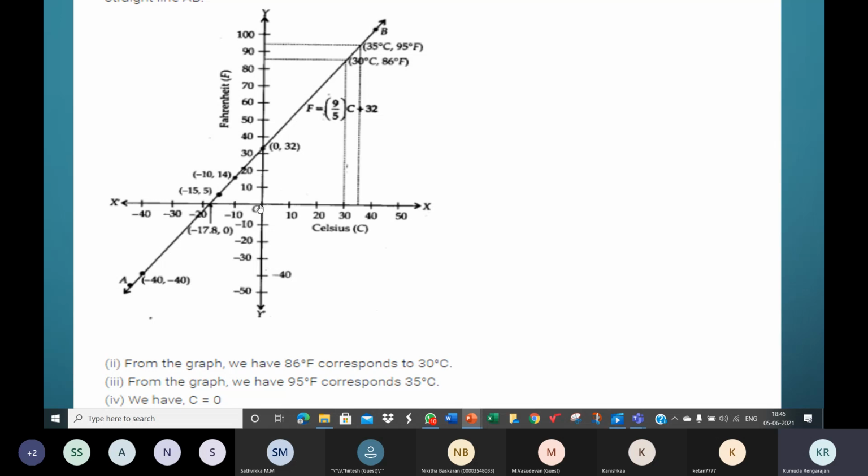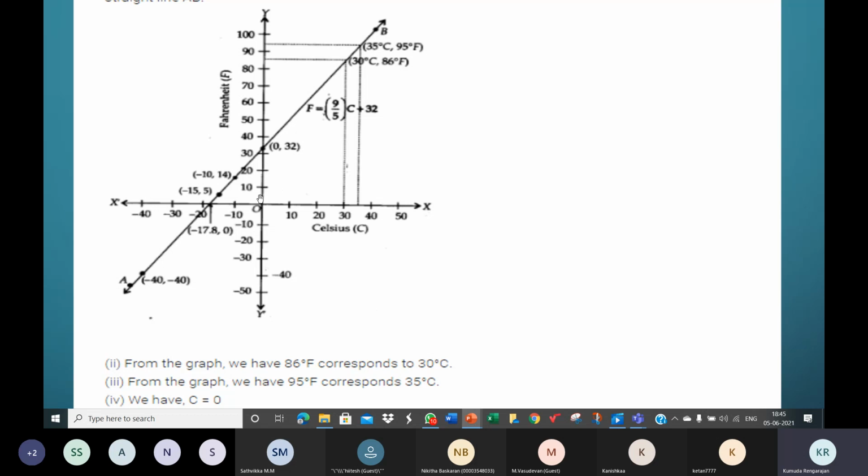When x is 0, what is the corresponding y value? You must read the y value on the y-axis. So see here, this is x0, children, x is 0. On the y-axis, what's the corresponding y value? So go up till you hit the graph line here, this one.